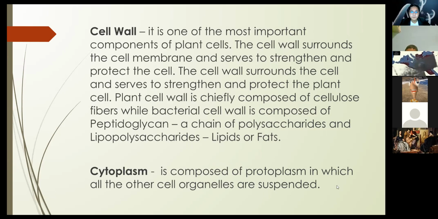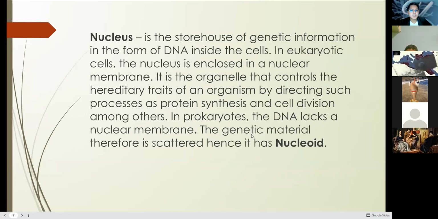The third one is the nucleus. It is the storehouse of genetic information in the form of DNA inside the cell. This is where your DNA is contained. In eukaryotic cells, eukaryotic means what? Eu means true. It has a true nucleus. Therefore, the nucleus is covered by a nuclear membrane. The nucleus is enclosed in a nuclear membrane. It is the organelle that controls the hereditary traits of an organism by directing such processes as protein synthesis and cell division, among others.